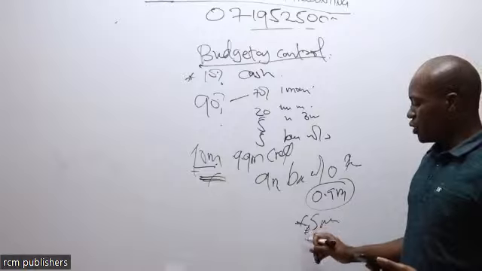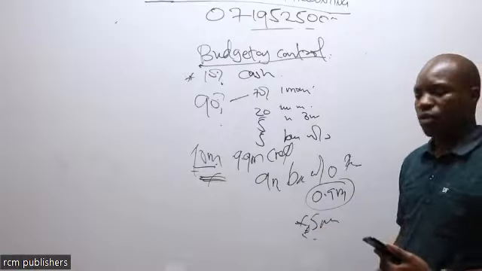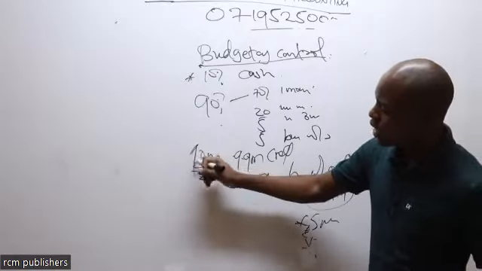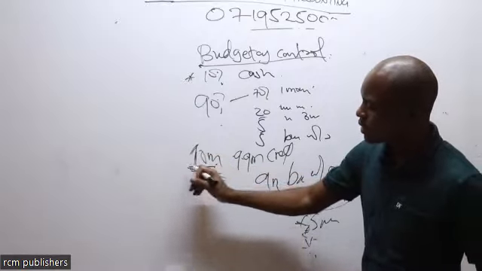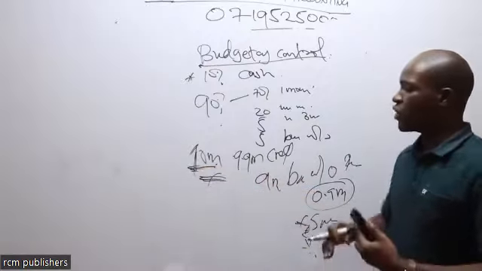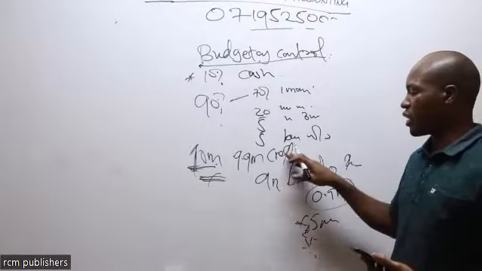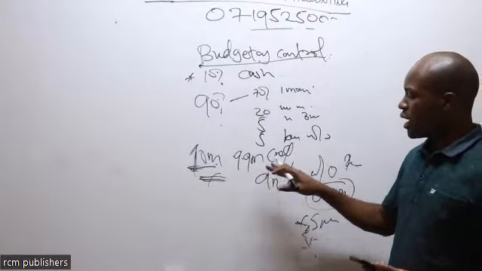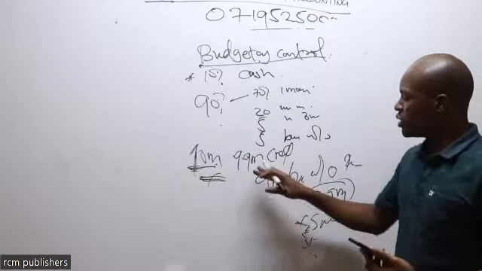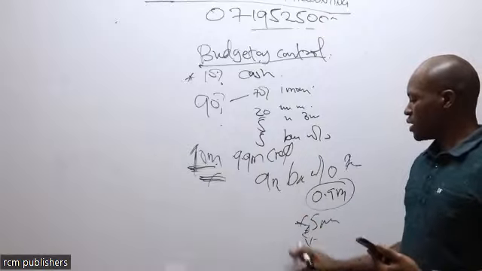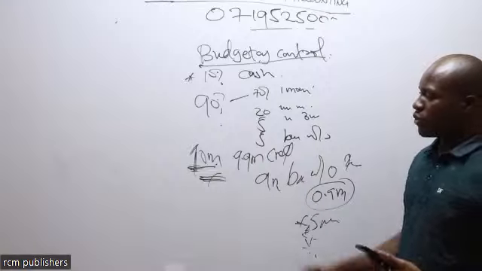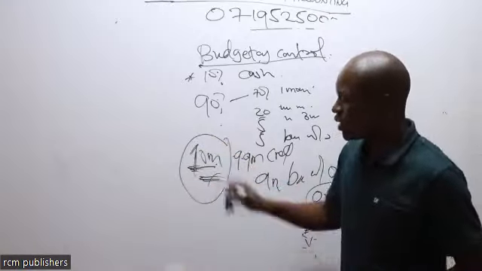You don't have money to do repairs. You don't have money to do maintenance. Why? Because you've not done a clear strategy here. You sell 10 million, 9 million is on credit. 9.9 is on credit. Out of 9.9, 9 million is bad debts. They have refused to pay you. The amount that is paid, 0.9, is again being used to meet the immediate expenses that you cannot avoid. So we cannot associate sales with cash.